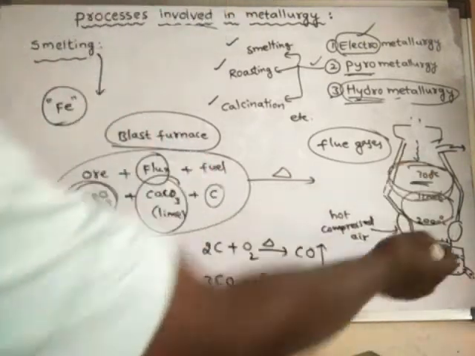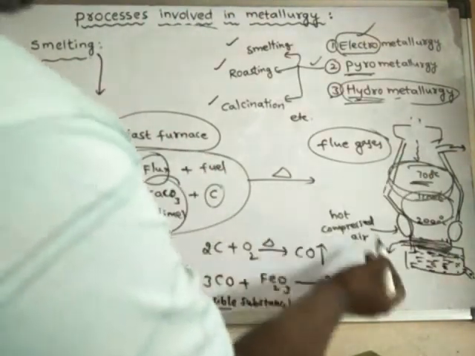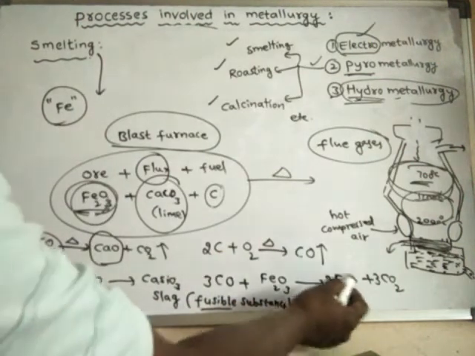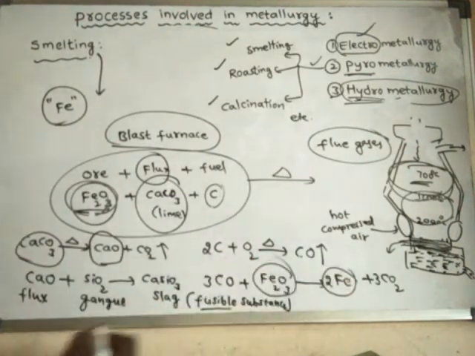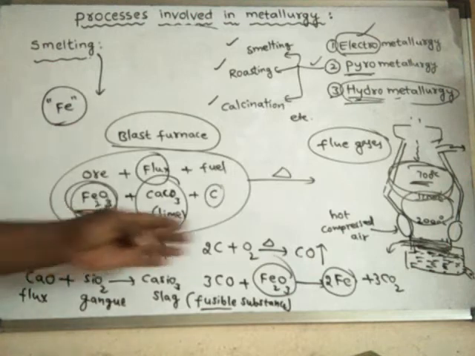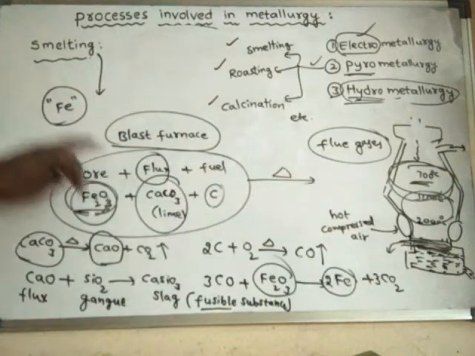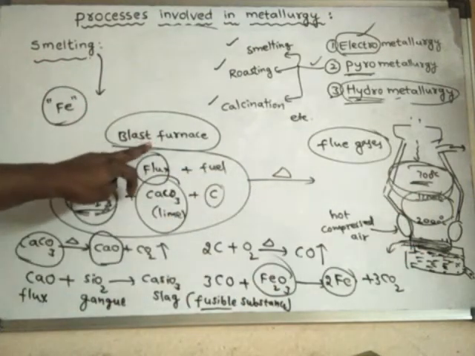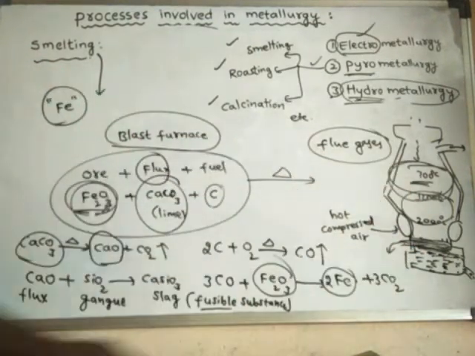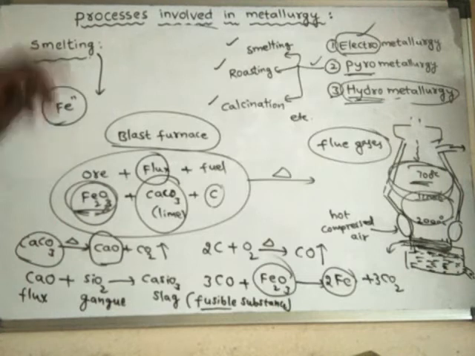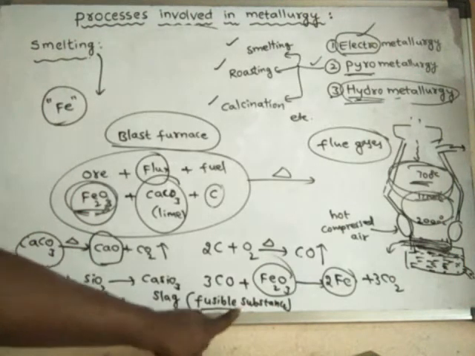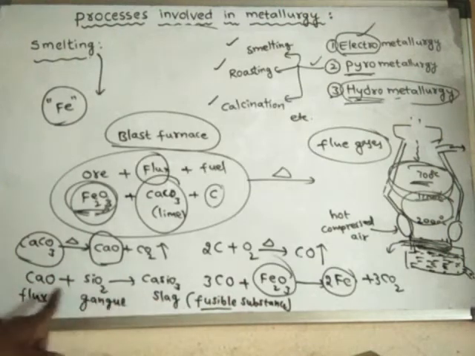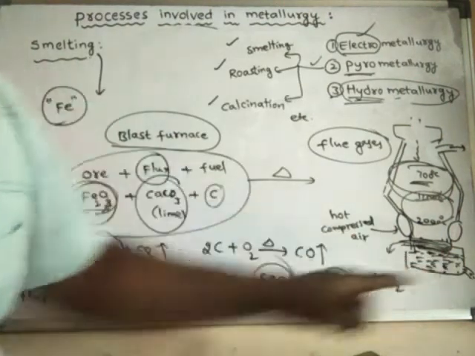Okay, so in this way iron metal is obtained from the ore. Here all the processes are involved in the blast furnace. This furnace is called a blast furnace. All these processes together we call smelting.